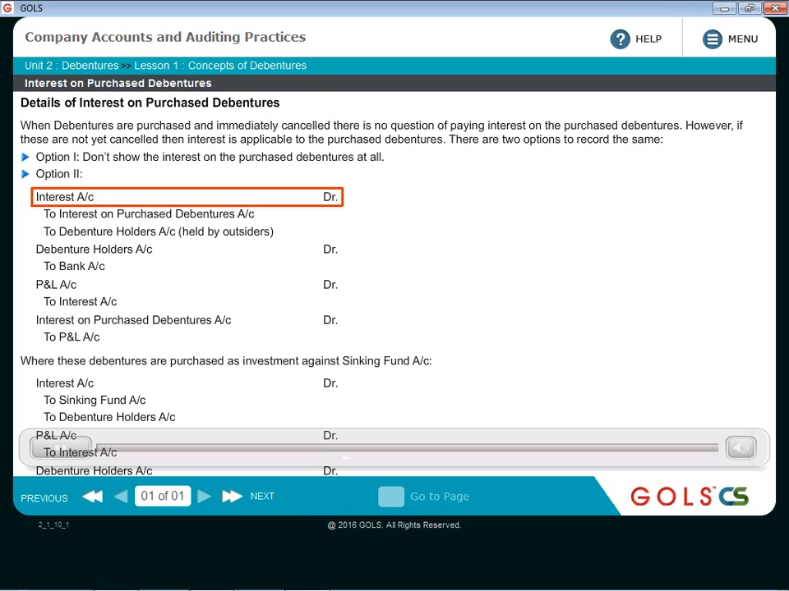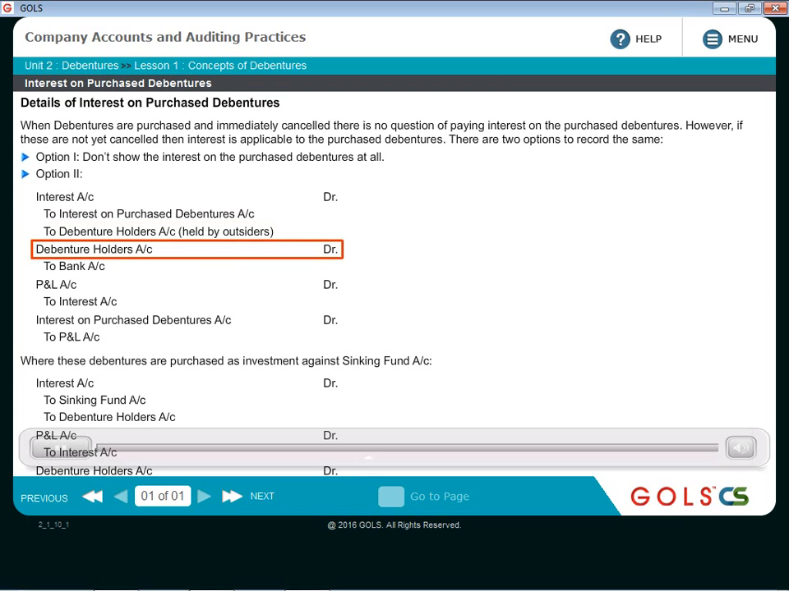Then the entry will be interest account debit 100 rupees, to interest on purchase debentures account 10 rupees, and to debenture holders account 90 rupees. Obviously now the debenture holders will have to be paid this 90 rupees. So debenture holders account debit to bank account 90 rupees. This 10 rupees will never be paid because who will pay to whom? Company is supposed to pay 10 rupees to itself. So obviously there is neither cash inflow nor cash outflow. So for this 10 rupees there will be no receipt, no payment.